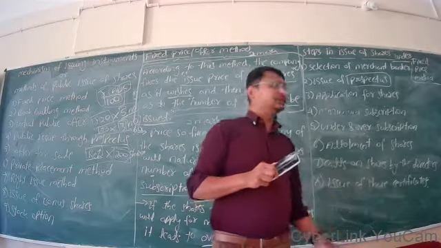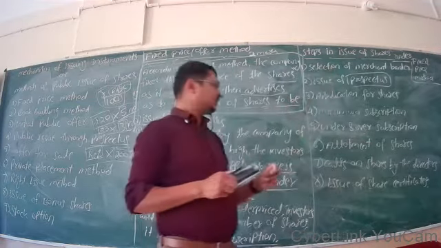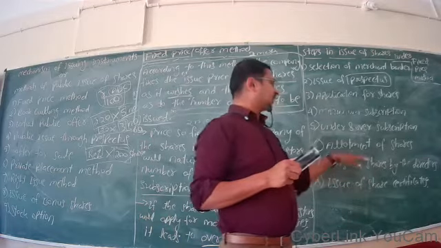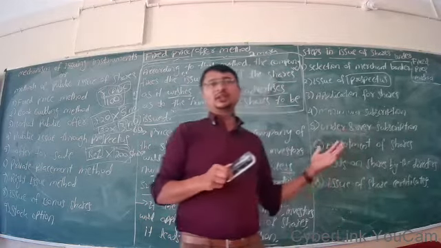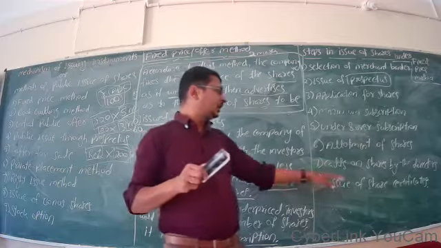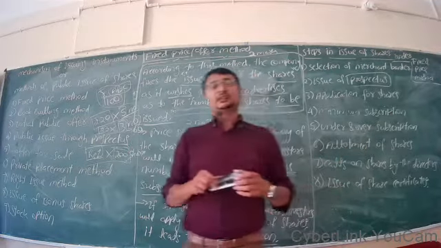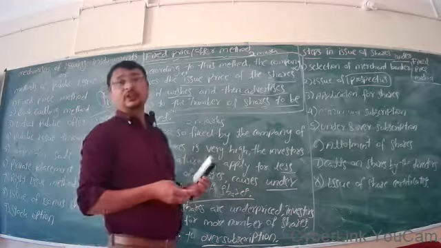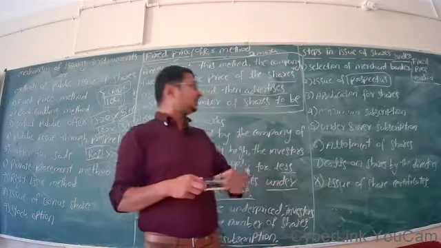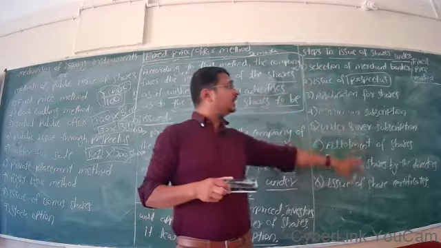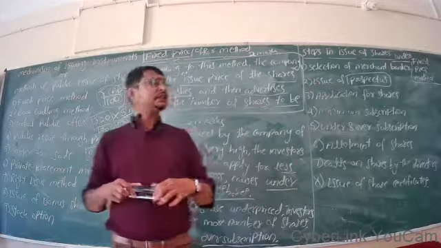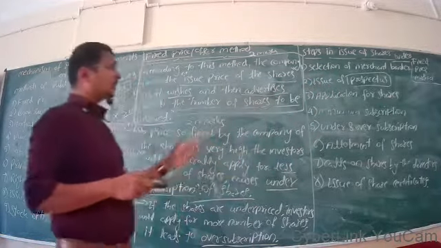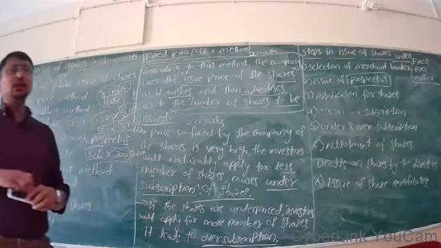Then calls on shares by the directors: if the shares are not totally subscribed, directors may make a first call, second call, third call. We will discuss it in the next session. Then issue of share certificates. So these are the steps to be remembered under issue of shares under the fixed price method. In the next session, we are going to discuss all these steps in detail. Until then, please note down each and every point we have written on the green board. Thank you.